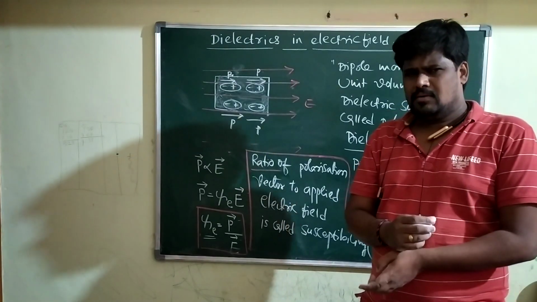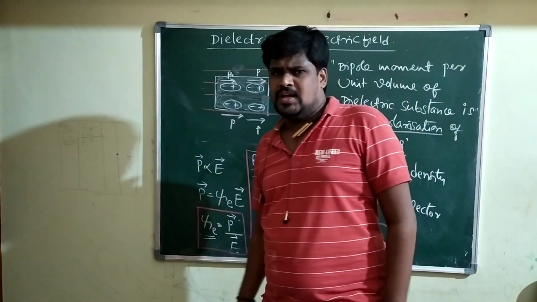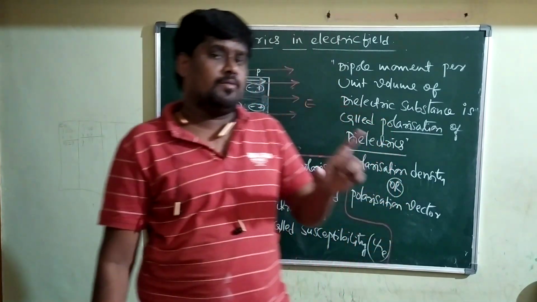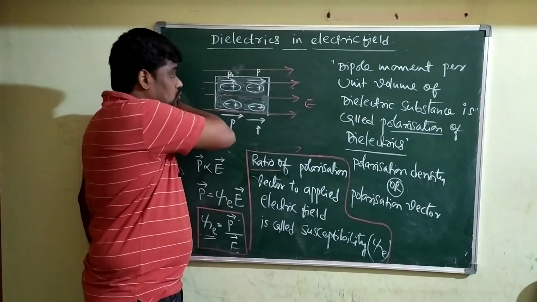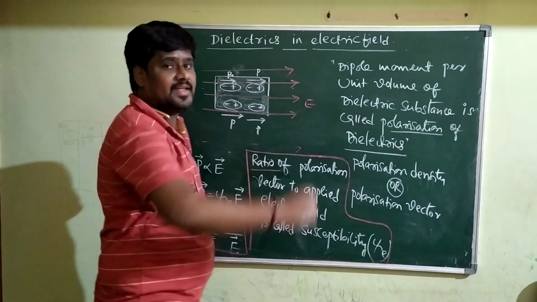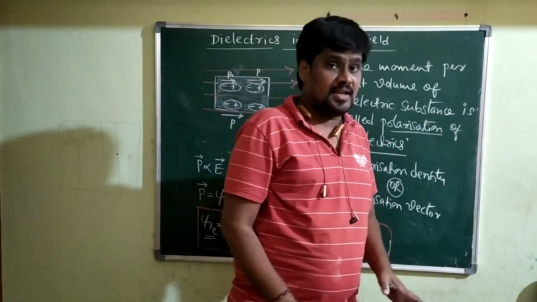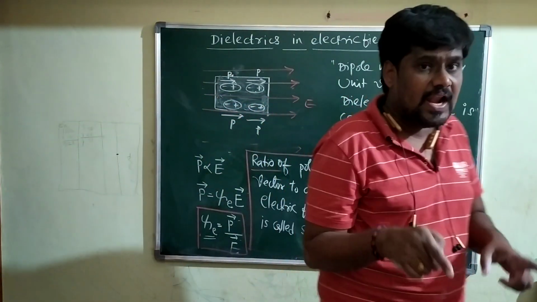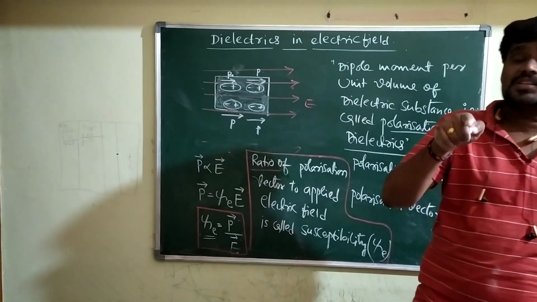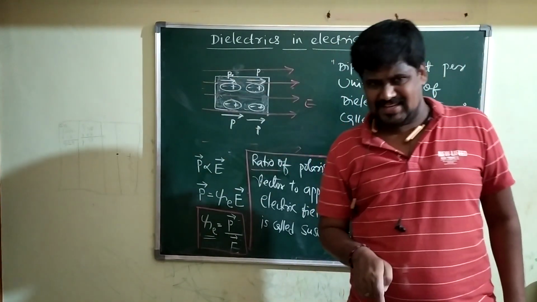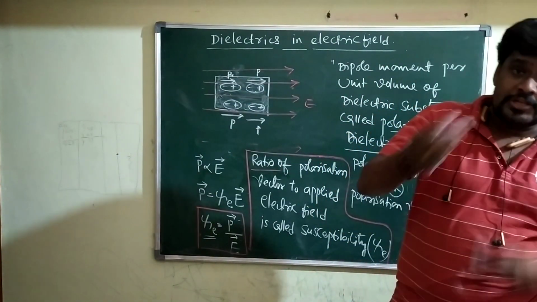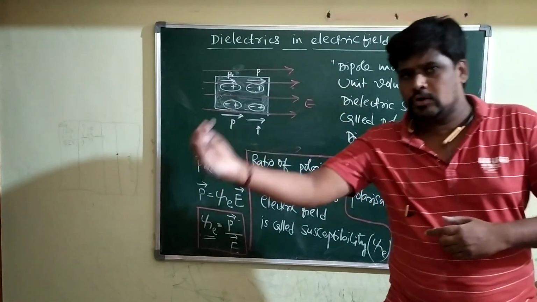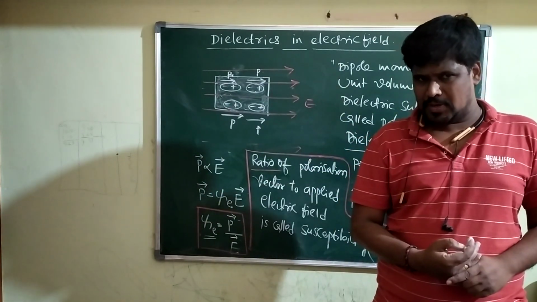If you apply a very strong electric field, that strong electric field will make charges flow inside the dielectric material. In such a condition, the dielectric substance starts conducting electricity, going from an insulating property to a conducting property.